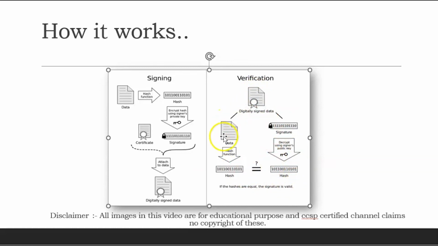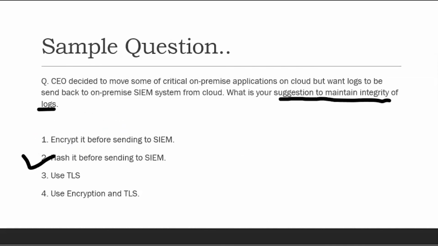Just one more thing: on the data path, encryption takes place, and there the receiver's key plays a role. When the signed hash is calculated, it is attached with the message, and the whole message is encrypted with the receiver's public key.